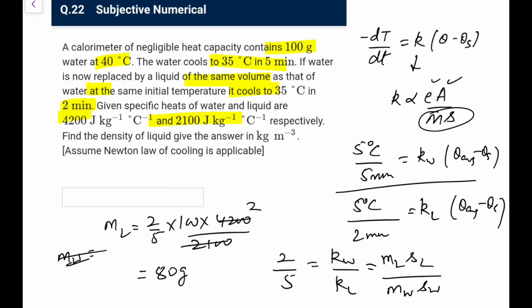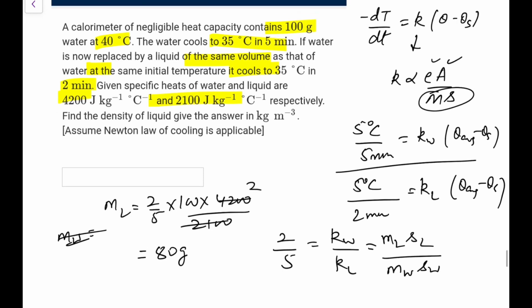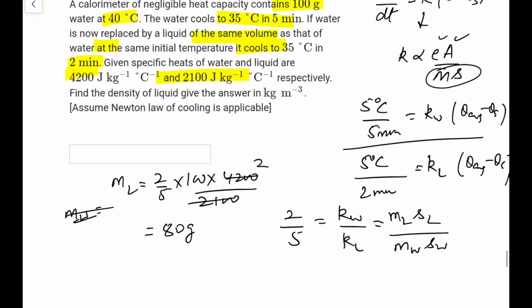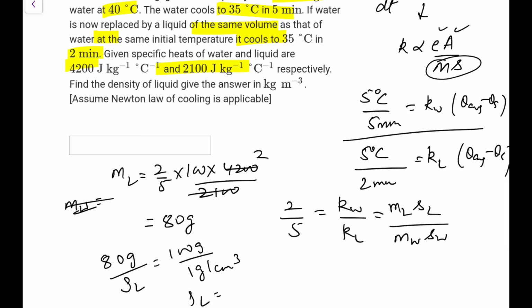So now what is the density of this? It has the same volume. So what we have, volume is same. So 80 gram upon density of liquid is equal to 100 gram upon density of water, which is 1 gram per centimeter cube. So density of liquid will come out as 0.8 gram per centimeter cube, or you can write it as 800 kg per meter cube. So the answer here would be 800. So in kg per meter cube, you can call it 800 kg per meter cube. That would be the answer.